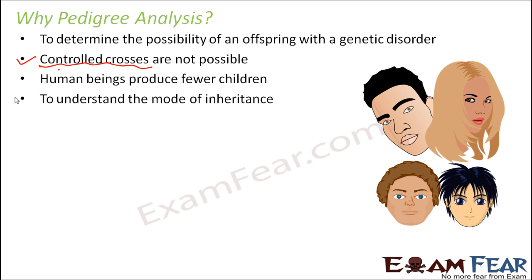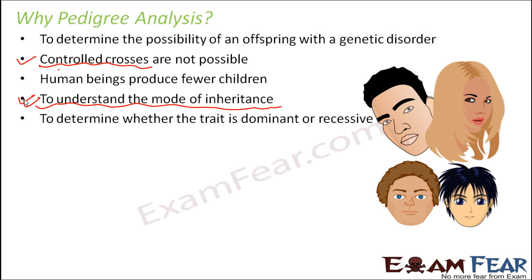Now, this is very, very important. When we prepare a pedigree analysis chart, we get to see how the inheritance is actually taking place, how a specific trait is being passed on from one generation to the other. So it also helps to determine whether the trait is dominant or recessive. If you prepare a pedigree chart, you will be able to know whether the trait which is getting inherited is a dominant trait or a recessive trait. Now, how is it important to know this?